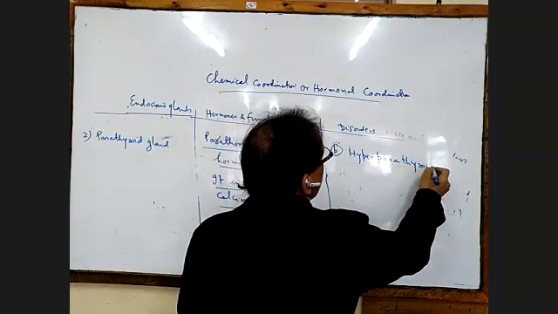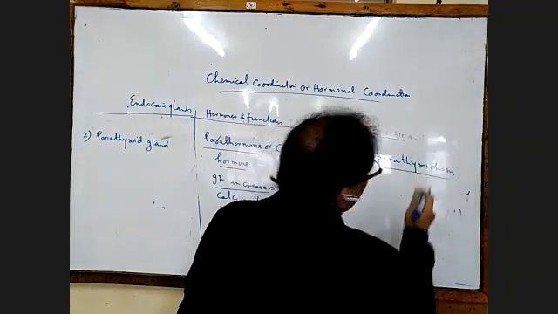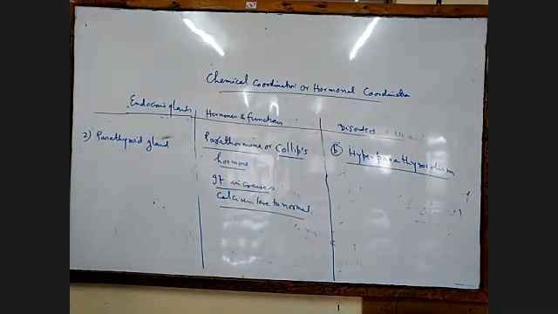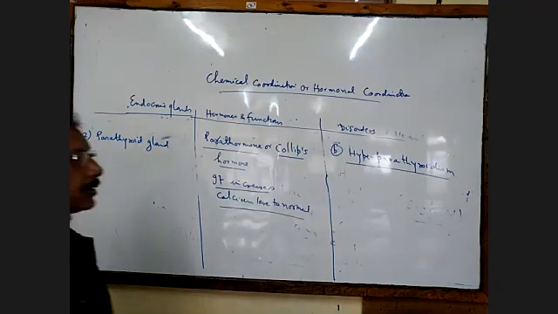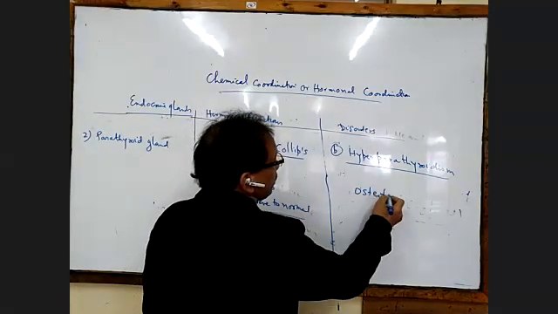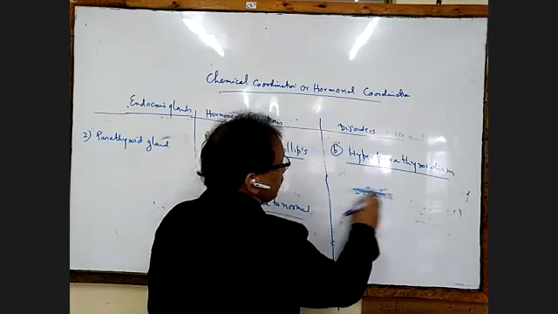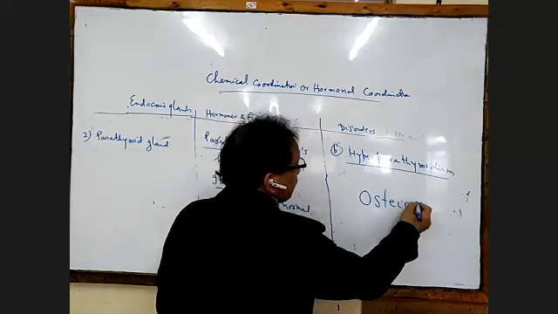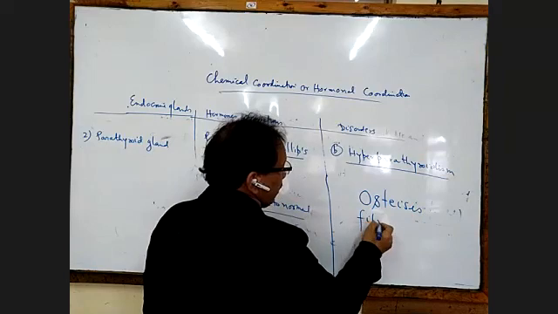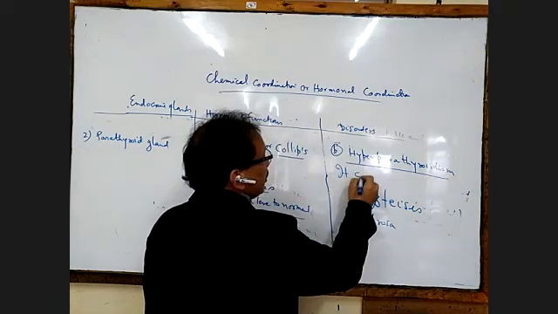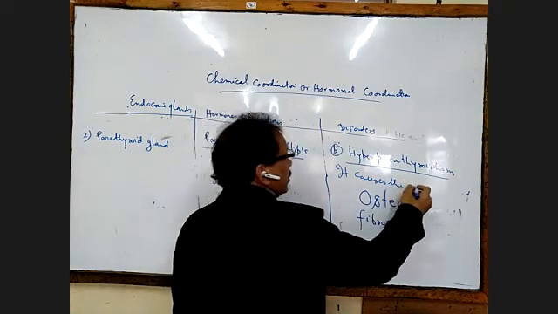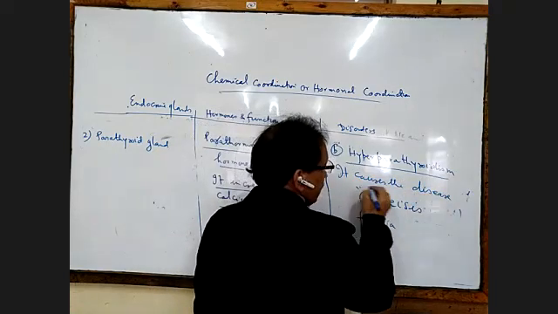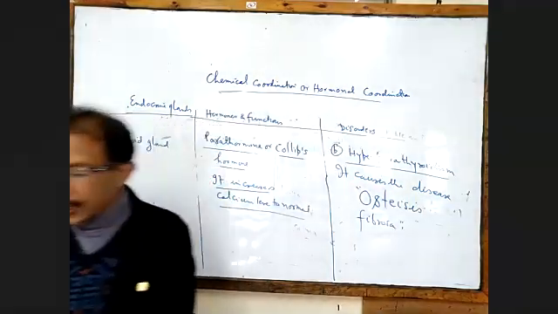It causes the disease osteitis fibrosa, and the symptoms of the disease.